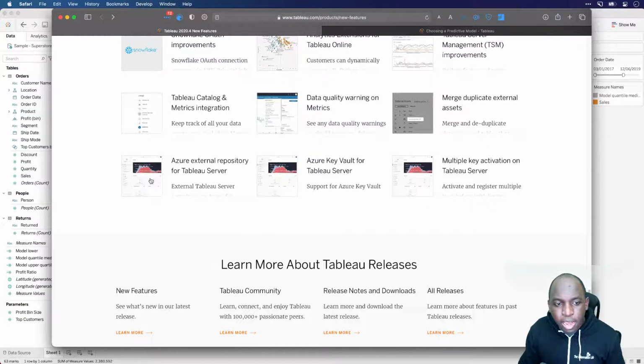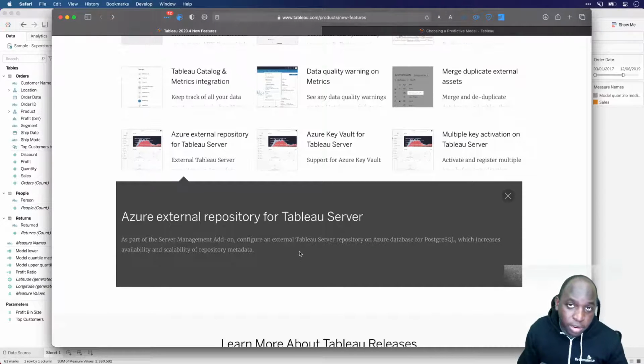Okay, and then again with Azure, I'm not exactly an Azure expert, but long story short, what you can now do is have an external repository in Azure rather than necessarily using the one that was built into Tableau. So these two are very unique features for Microsoft Azure customers essentially.